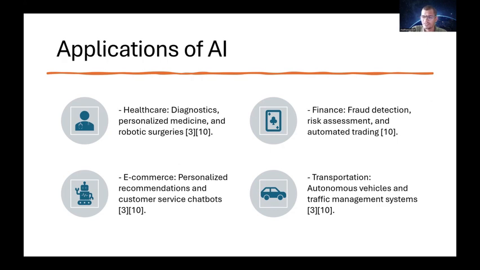Then coming to the e-commerce sector, it has personalized recommendations and customer service chatbots. Nowadays it has become a trend to give these personalized service chatbots. In every bank you can find a chatbot. For example, SBI uses Hila, and even Amazon has Rufus. Like that, in a lot of e-commerce sites we find these personalized chatbots.